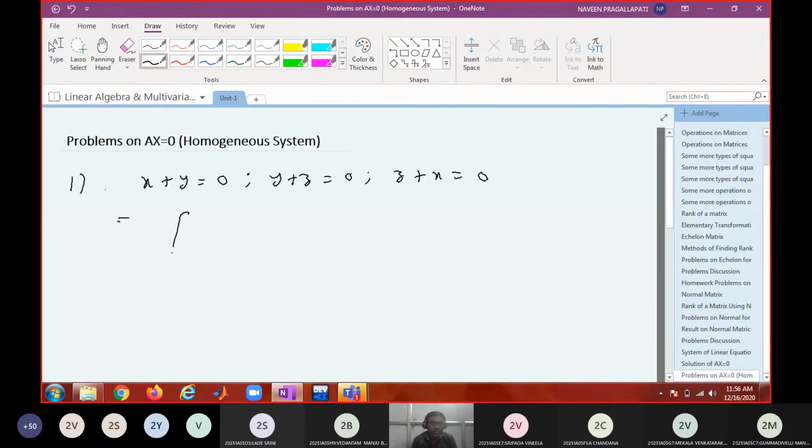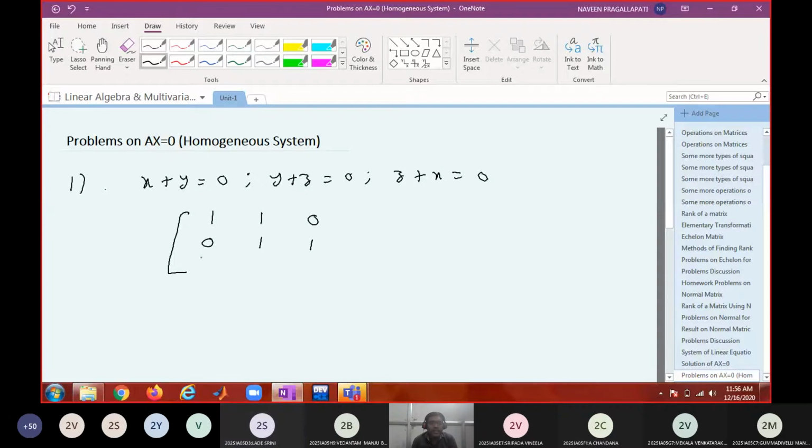So tell me, you have to write the coefficients of the variables, no? So 1, 1, 0. That is for the first equation. The x coefficient is 1, the y coefficient is 1. There is no z, therefore it is going to be 0. So what is the next one? There is no x, so 0, 1, 1.